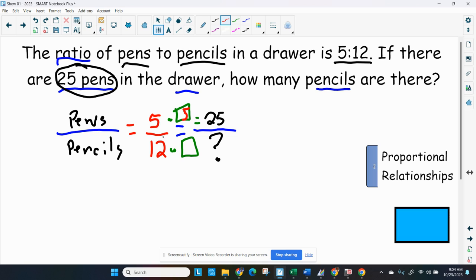So remember, when you do something to the numerator, you got to do the exact same thing to the denominator, and that'll give us the answer. So we needed to multiply 5 times 12, and that'll give us 60. So there are 60 pencils in the drawer.